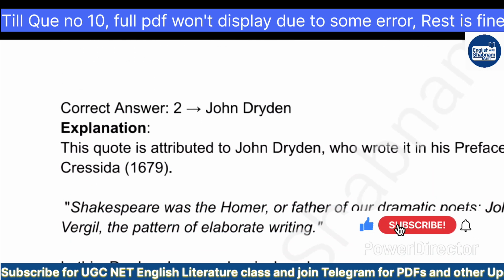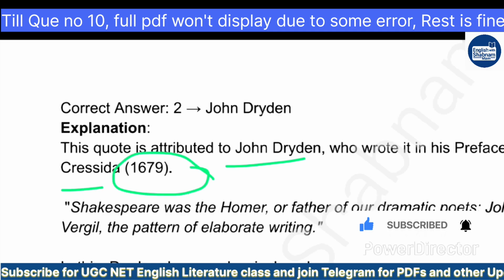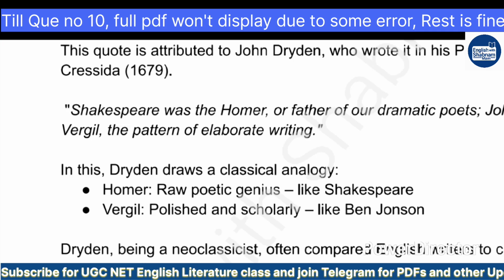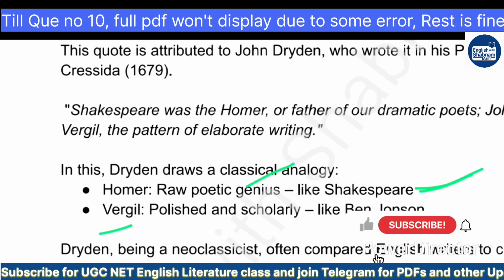This quote is attributed to John Dryden, who wrote it in his preface to Troilus and Cressida, 1679. Shakespeare was the Homer, this was the line he gave, or father of our dramatic poets. Johnson was the Virgil, the pattern of elaborate writing. In this, Dryden draws a classical analogy. Homer means raw poetic genius like Shakespeare, and Virgil means polished and scholarly like Ben Jonson.